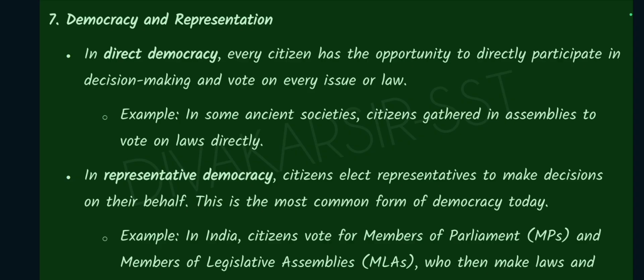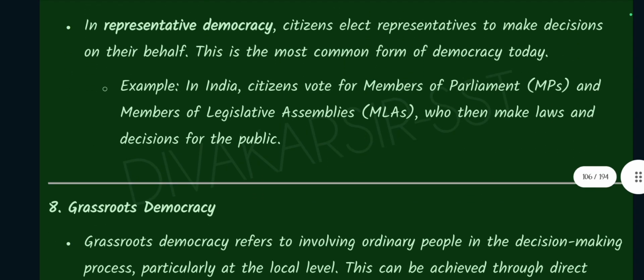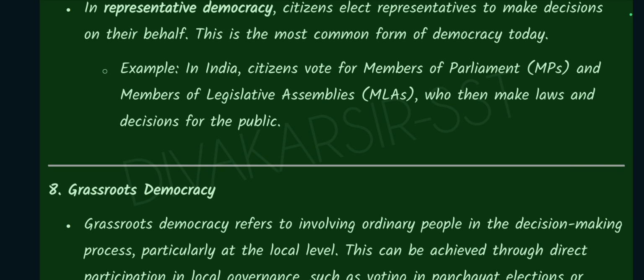In a representative democracy, citizens elect representatives to make decisions on their behalf. This is the most common form of democracy today. For example, in India, citizens vote for members of parliament, MPs, and members of legislative assemblies, MLAs, who then make laws and decisions for the public.